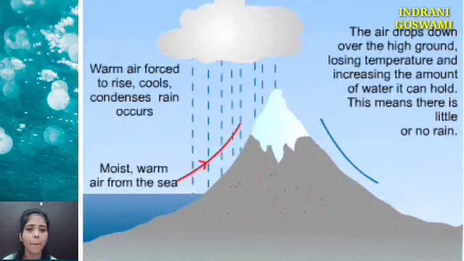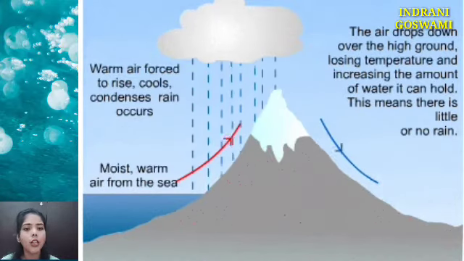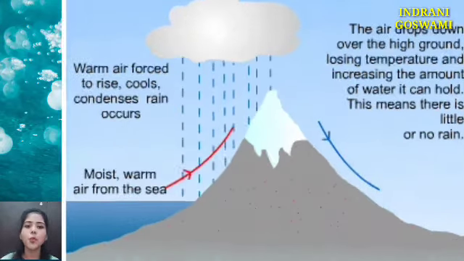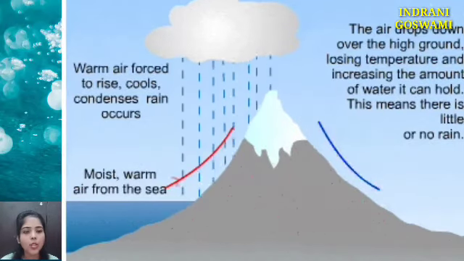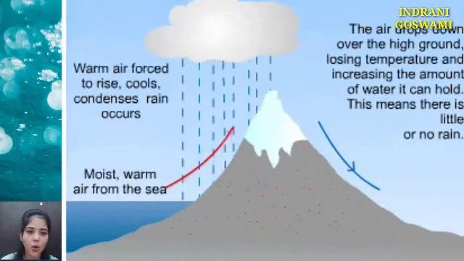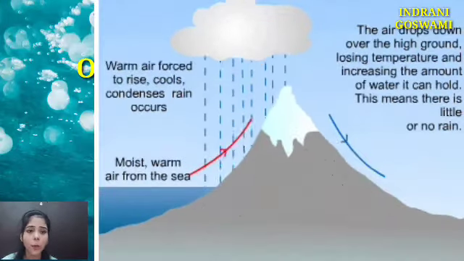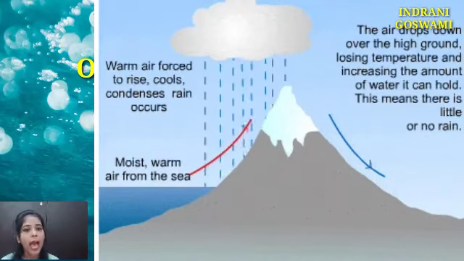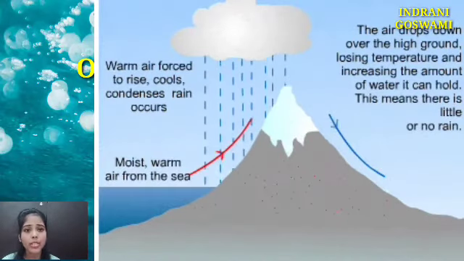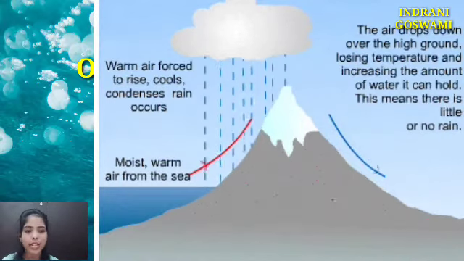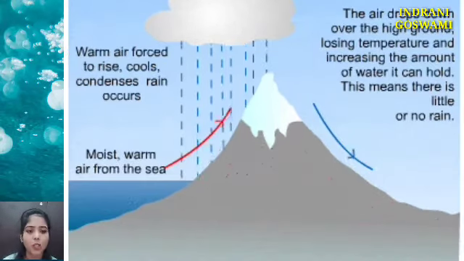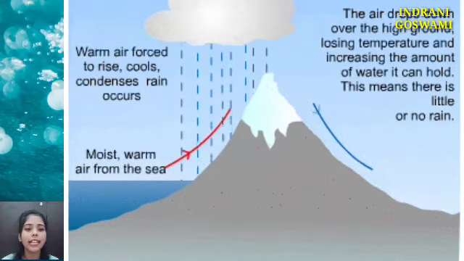Due to the heating effect, the water will transform into water vapor, which is very light in weight, so it will move towards the mountain barrier. According to the slope it will go up, and when the moisture laden wind is stuck at this mountain, obviously rainfall will occur on that particular slope.